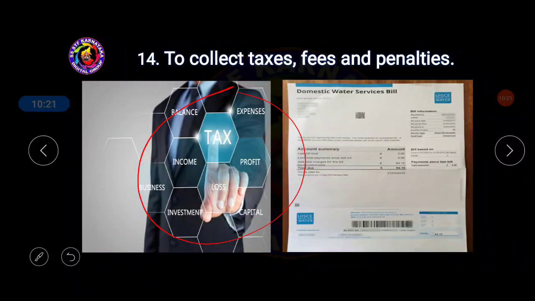And next, fees will be there. If any work is being done, then the fees have to be paid. As for penalties, if somebody is violating the rules of local self-government, then a penalty will be imposed on them. The fees collected from the people, penalties imposed on the common people, and tax collected from the local people will form a source of income for local self-government. I am talking about the Grama Panchayat, Village Panchayat and Taluk Panchayat.